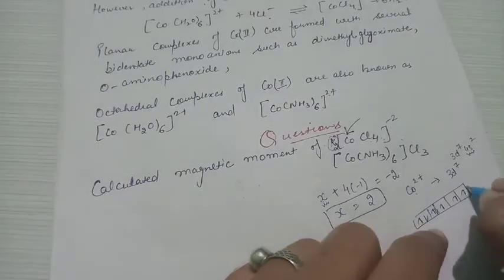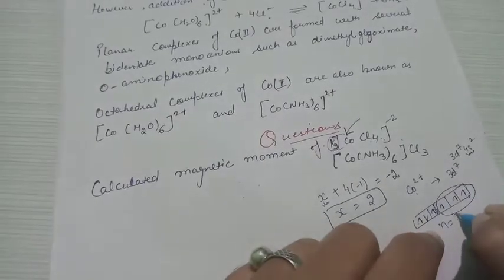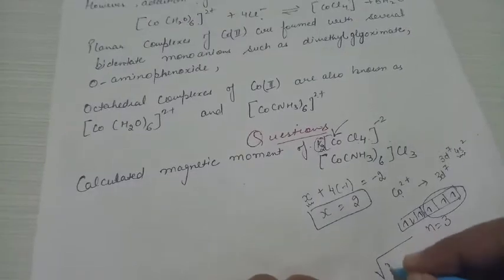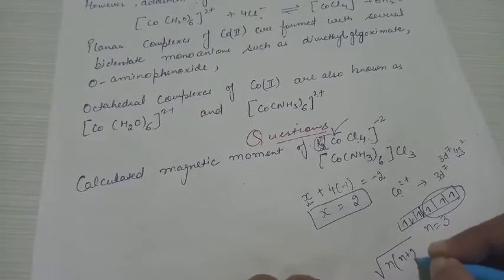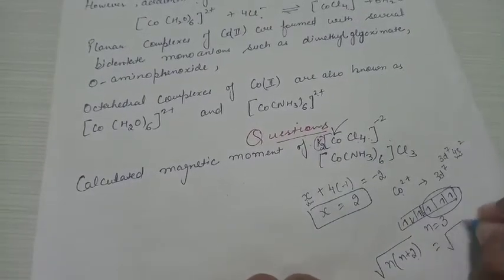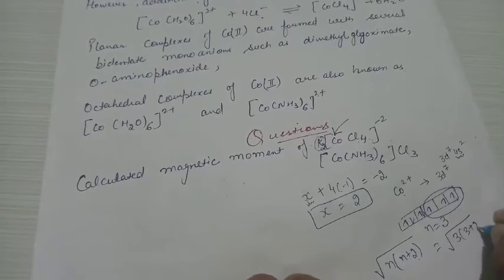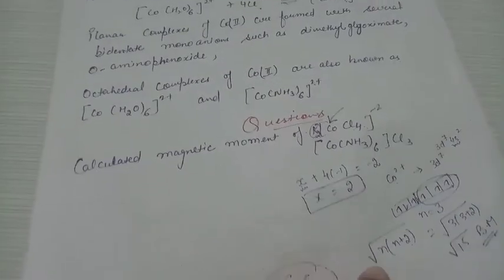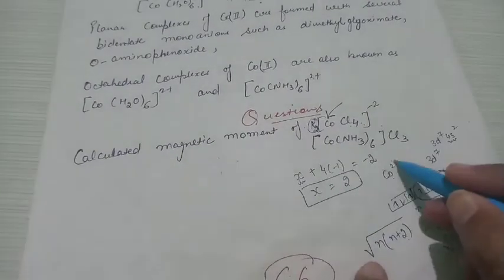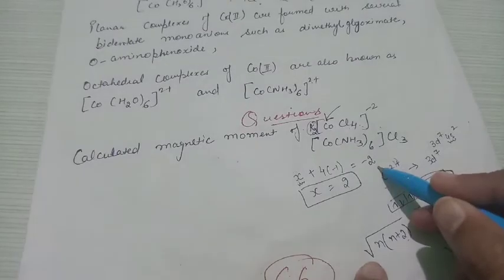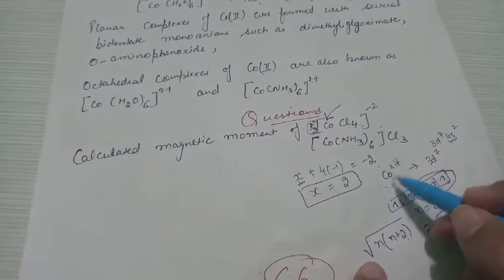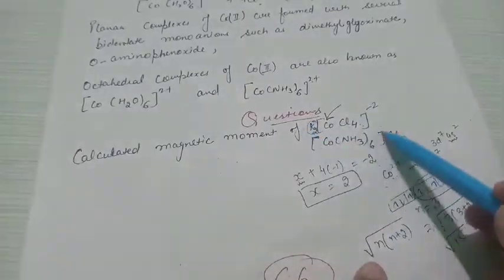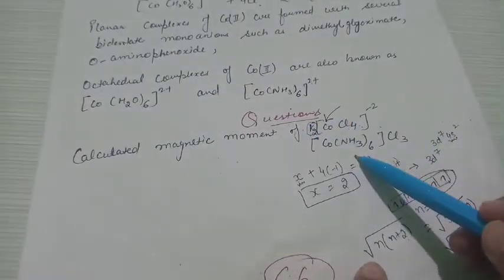For 3d7 there are 3 unpaired electrons, so we apply the n into n plus 2 rule: 3 into 3 plus 2 is 5, that is root 15 Bohr magneton. The question will come in the exam like that. The examiner may provide you the oxidation state directly, cobalt 2 positive or cobalt 3 positive. Otherwise the question will most probably come in the form of a complex.